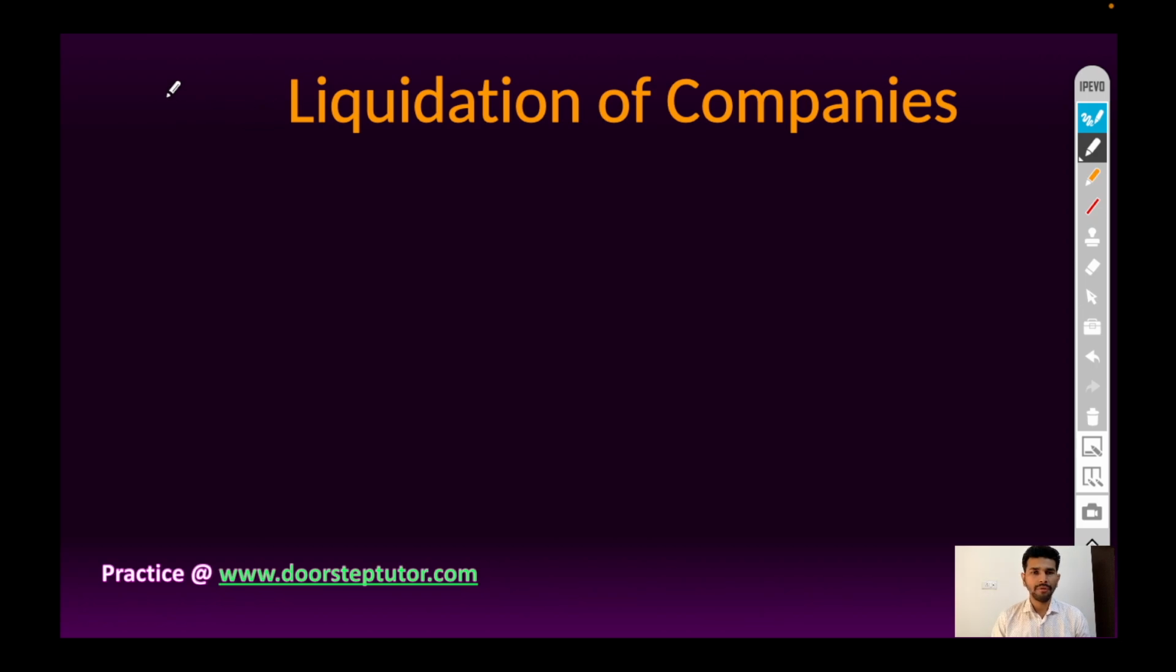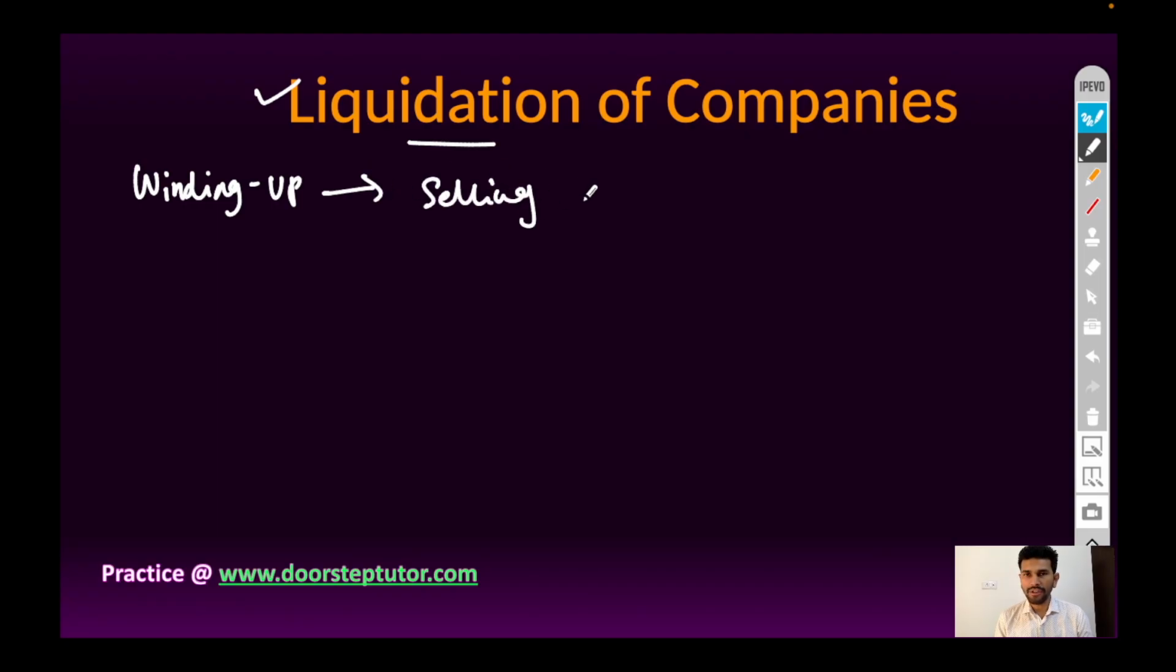In this lecture, we will discuss liquidation of companies. Liquidation simply means winding up of the company to close down the business of companies. This can be done by selling all the properties of the business, which we call assets in accounting terms, selling the assets and paying off the dues, that is liabilities,